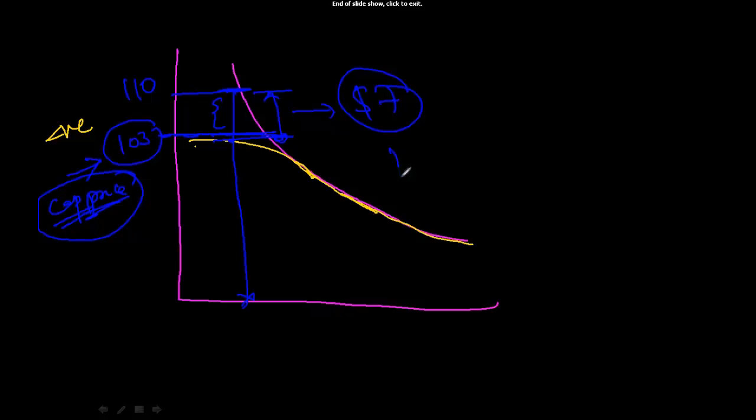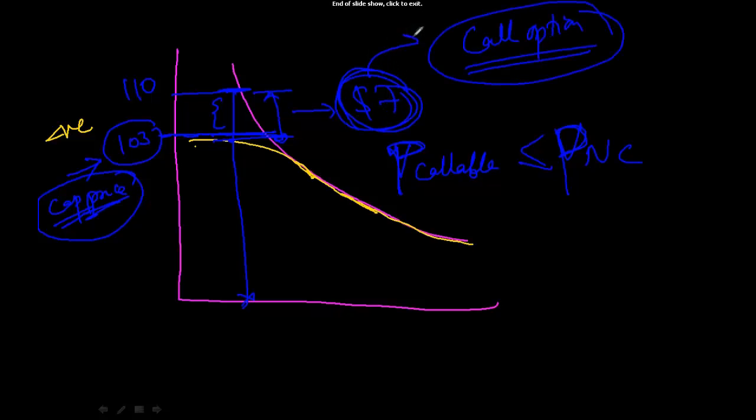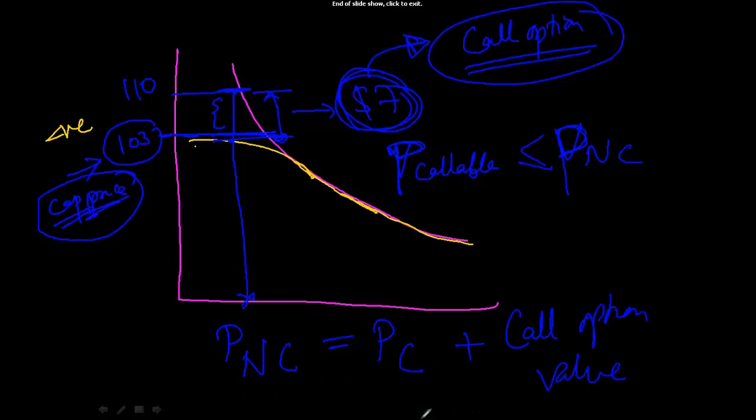So can we say that the price of a callable bond will always be less than or equal to the price of a non-callable bond? Correct. This bond is a callable bond, so there is a concept of call option. This value of $7 is the call option value. So the price of a non-callable bond is equal to the price of a callable bond plus the call option value. The difference is your call option value.